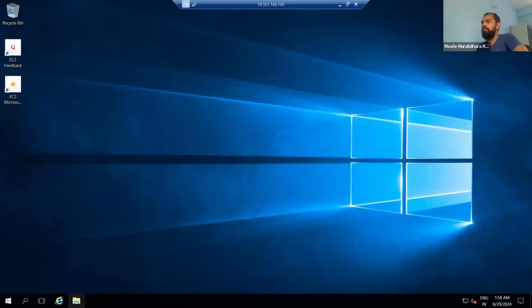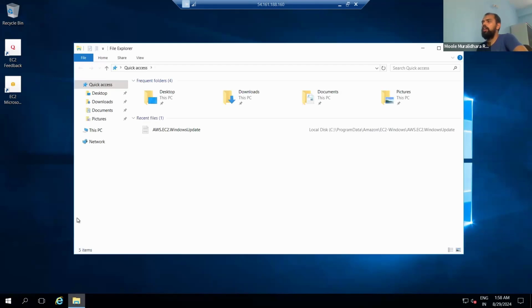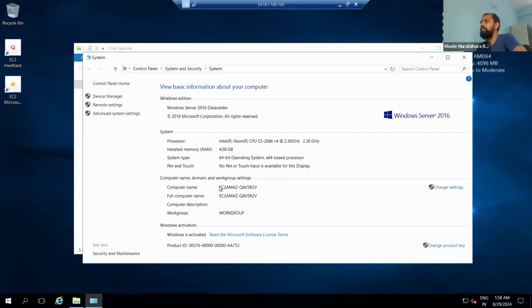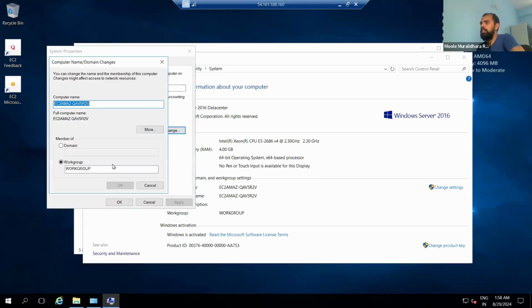Fine. Now we can go to File Explorer. Click this one. Here you have the option This PC. Right click, and go to Properties. Now here, if you see, currently the computer name is still the existing one, and it is in a workgroup only. It is not using anything AD related. Now what you have to do? If you want to change it, you can click Change settings. Go to Change. Here, by default, when you create an EC2 server inside AWS, it is a workgroup only.